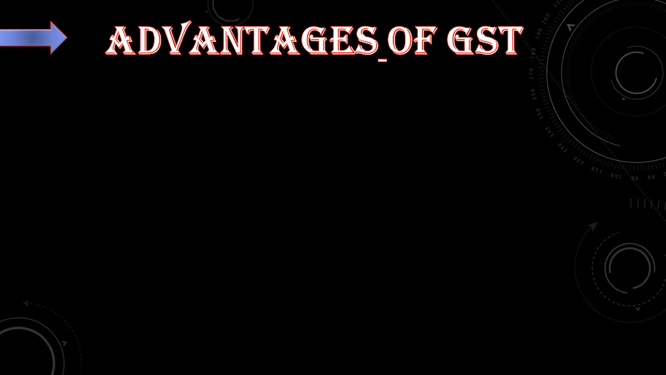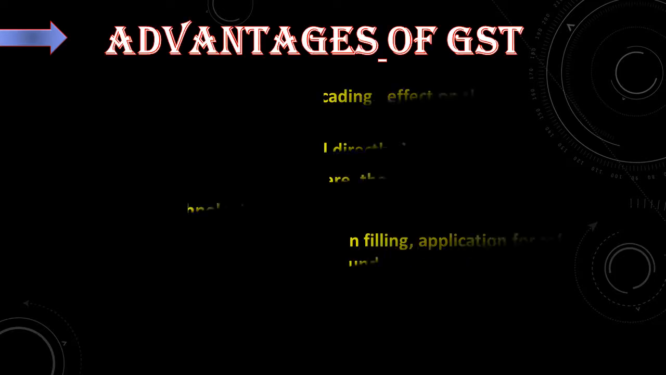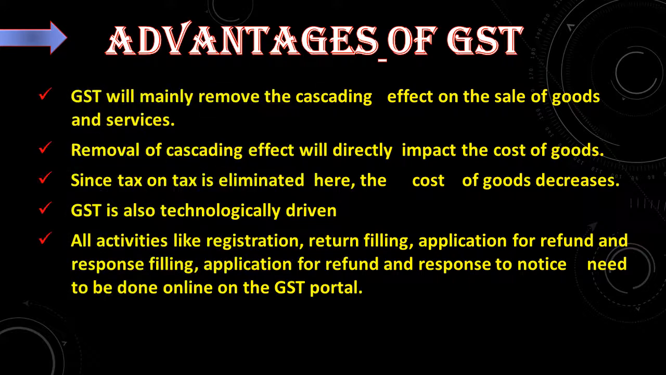Let us see the advantages of GST. GST will mainly remove the cascading effect on the sale of goods and services. Cascading effect means levying more and more taxes. Removal of cascading effect will directly impact the cost of goods. Since tax on tax is eliminated here, the cost of goods decreases.